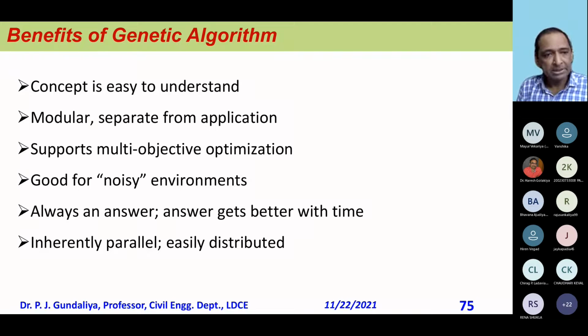It is modular, separate from the application, and supports multi-objective optimization. The example I was giving of Surat Municipal Corporation is nothing but multi-objective, with conflicting objectives. It is good for noisy environments where more uncertainties are there. There is always an answer, and it gets better with time. So it is not that it will not give a value. It will give some value. The first time it may give 100, then 80, then 70, and then it terminates. So 70, I can say, is the best.